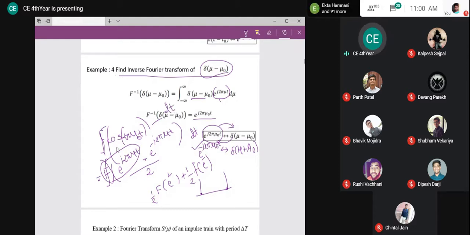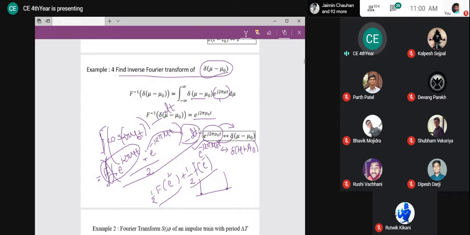I am representing this cosine in terms of exponential. Here also, so integral, another representation of cosine, exponential into dt. Then you can separate out this integral and multiply the exponential with each term here. So ultimately, it will look like the definition of 1 by 2 Fourier transform of positive exponential plus 1 by 2 Fourier transform of negative exponential.